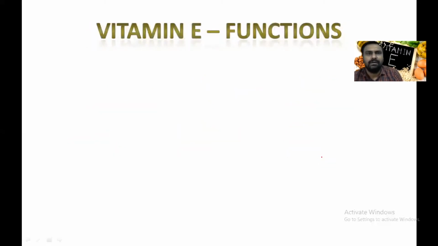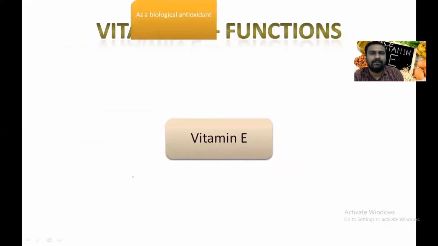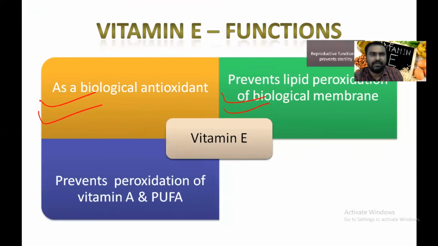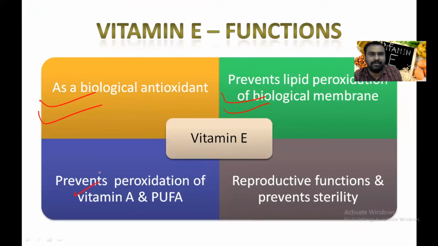Now, what are the different functions of vitamin E? Vitamin E acts as a biological antioxidant. It prevents lipid peroxidation of biological membranes. It prevents the peroxidation of vitamin A and polyunsaturated fatty acids, and it has a reproductive function and prevents sterility.